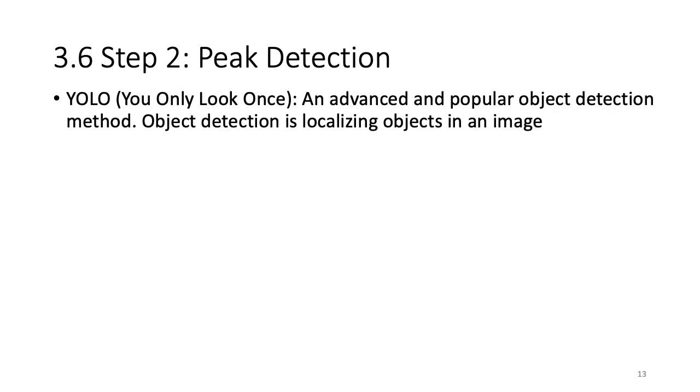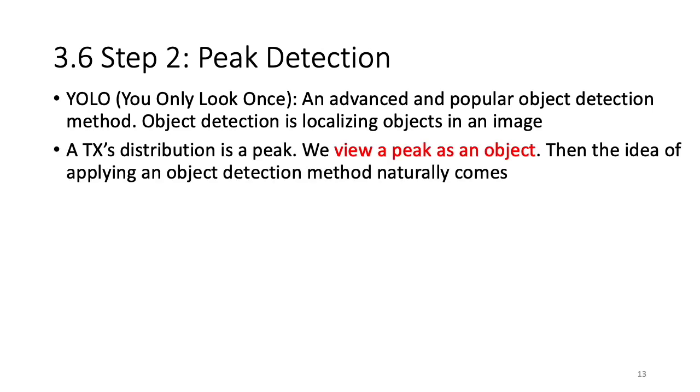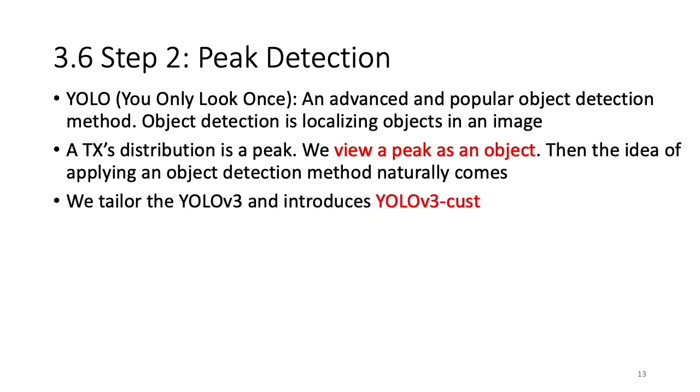For step 2, peak detection, we are going to utilize YOLO, You Only Look Once, an advanced and popular object detection method. In the computer vision community, object detection is localizing objects in an image. A transmitter's distribution is a peak. We view a peak as an object. Then, the idea of applying an object detection method naturally comes. We tailor YOLO v3 and introduce YOLO v3-cust.